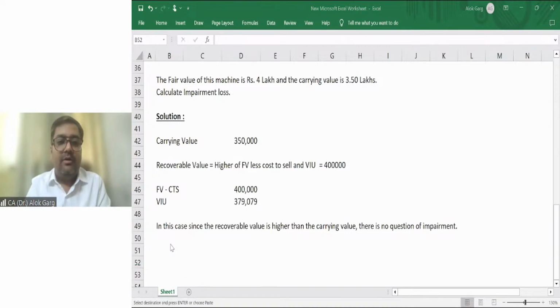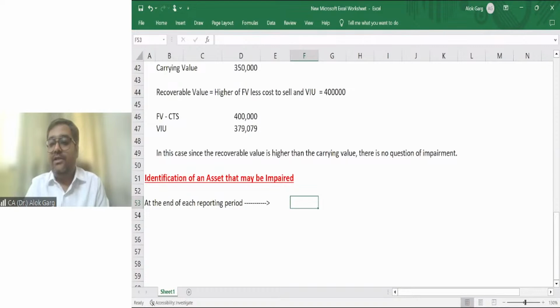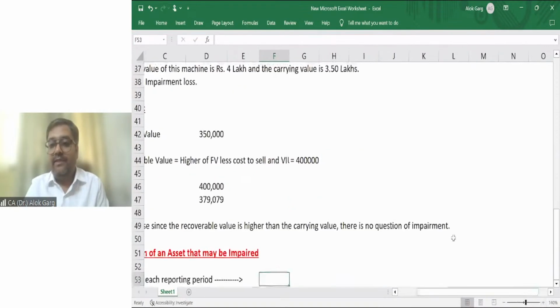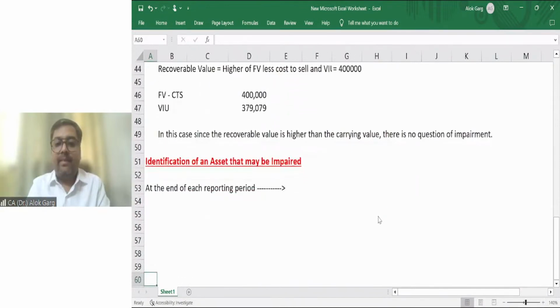We are talking about identification of an asset that may be impaired. At the end of each reporting period, management should check if there is any indicator of impairment.